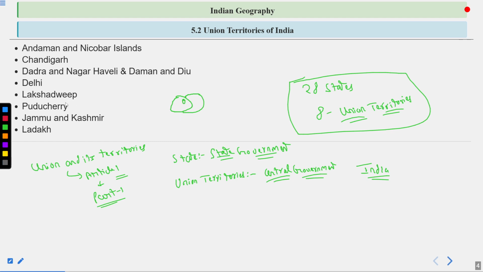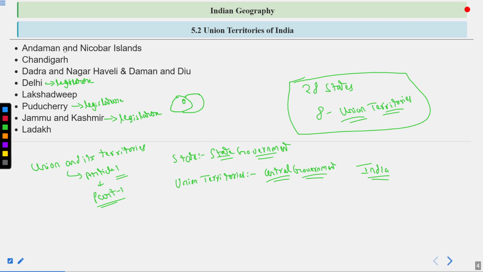There are only 3 union territories that have exceptions: Delhi has its own legislature, Puducherry has its own legislature, and similarly Jammu and Kashmir has its own legislature. It means, however they are under the control of the central government, their internal governments can be looked after by the respective governments.